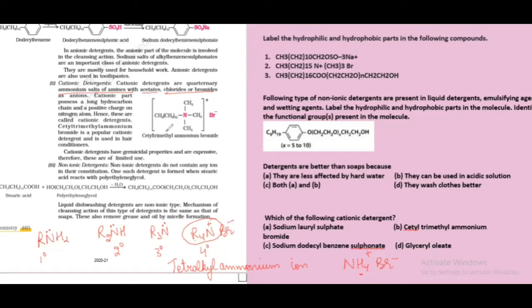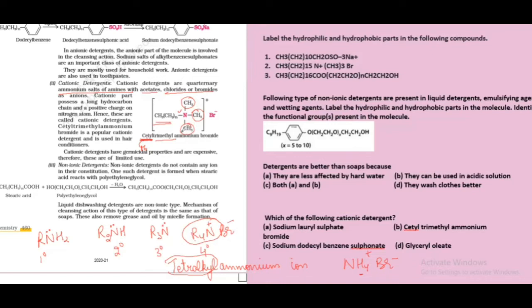And now look at this structure. This structure has nitrogen with 4 alkyl groups and 1 this group. What is this group? This is a C16 group. So a C16 group is called a cetyl group. So what does this structure become? This structure becomes cetyl trimethyl ammonium bromide. This is tetraalkyl ammonium bromide. So I have defined this tetraalkyl part here as cetyl trimethyl ammonium bromide.